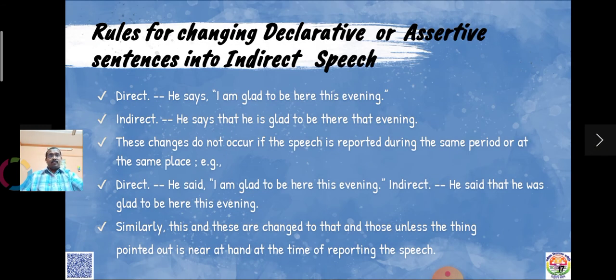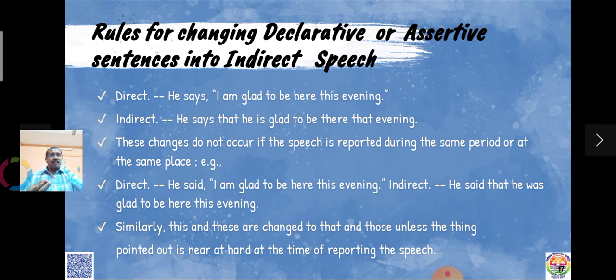So some examples. "He says, I am glad to be here this evening." He says that he is glad to be there that evening. These changes do not occur if the speech is reported during the same period or at the same place. If it is reported from the same place and same period of time, it is not compulsory to make such changes also. There is an additional rule.